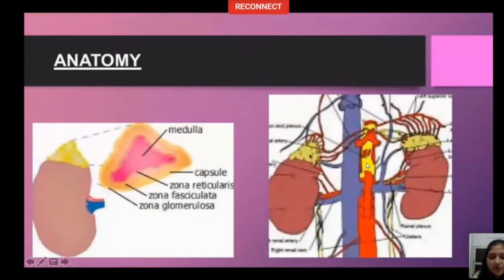The blood supply of both the glands is from three arteries, the superior, middle and inferior suprarenal arteries, which are in turn branches of inferior phrenic, abdominal aorta and renal artery respectively. Venous drainage is via single vein on both sides. On the left side, it drains into renal vein or inferior phrenic vein, and on the right side, it drains directly into the IVC.